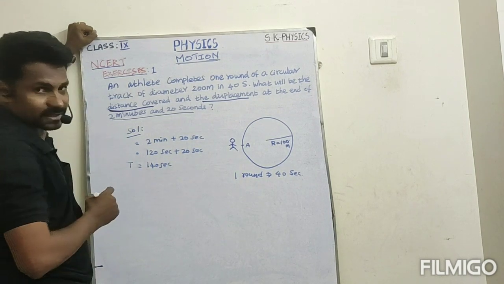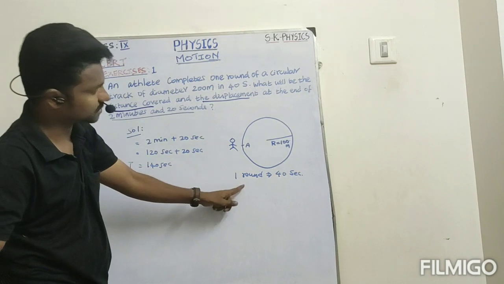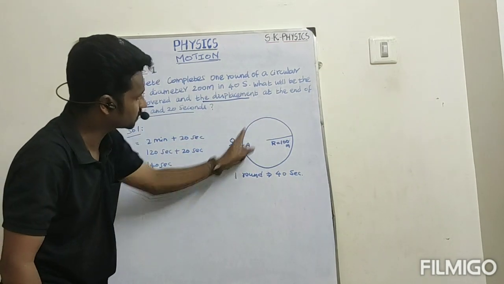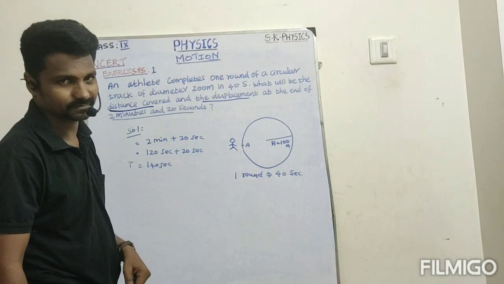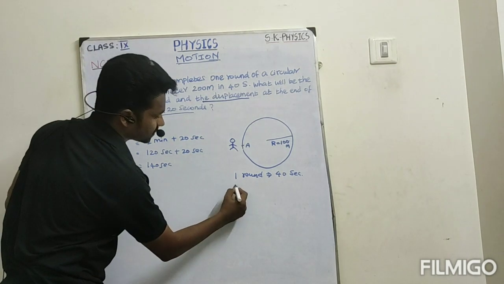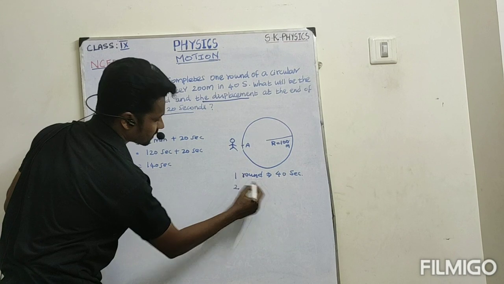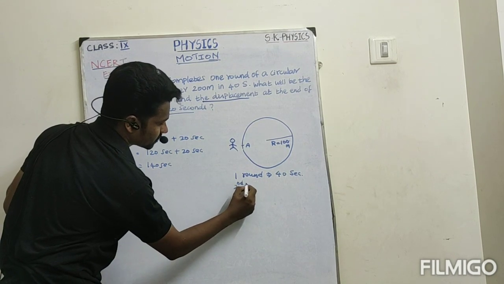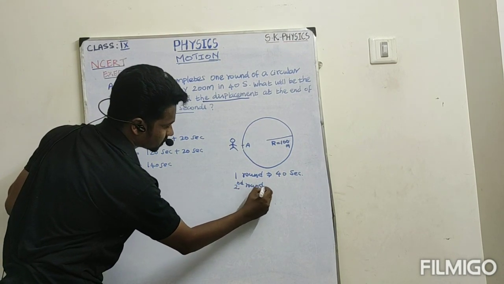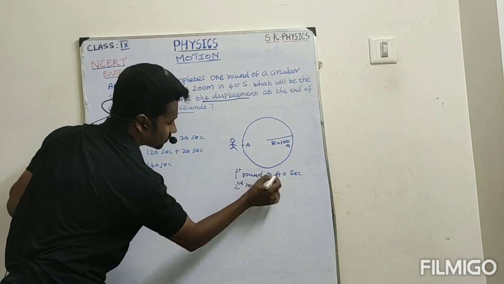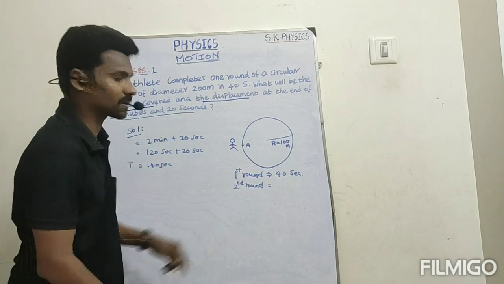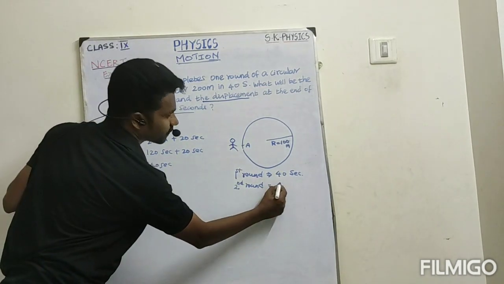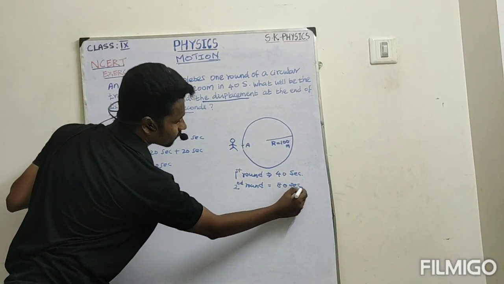Our time target is 140 seconds. For the first round, the time taken is 40 seconds. Next, the second round: 40 plus 40, then 80 seconds over.